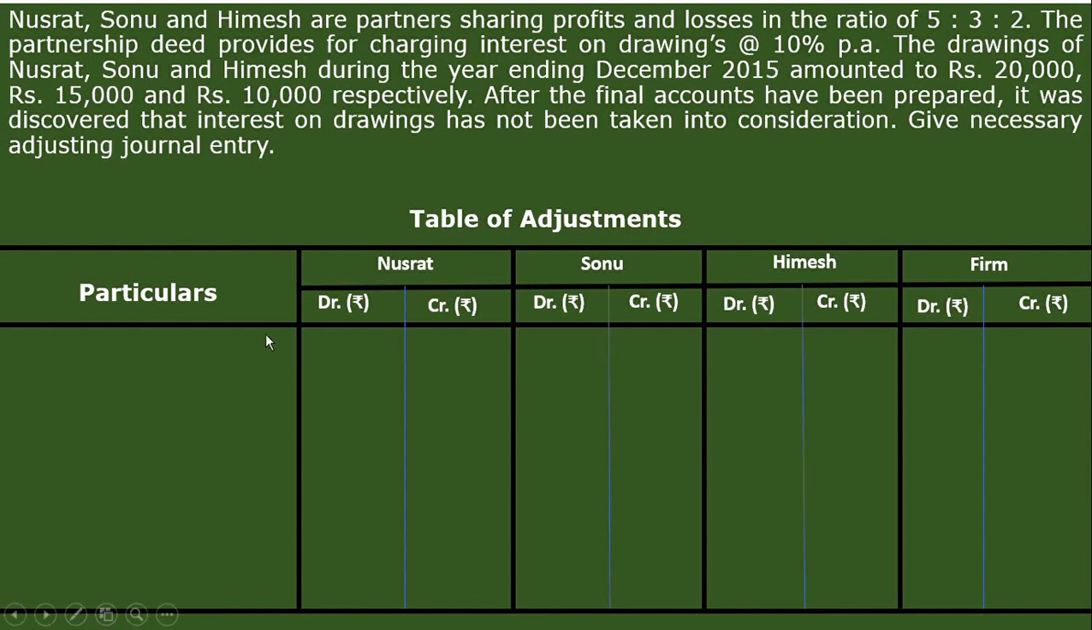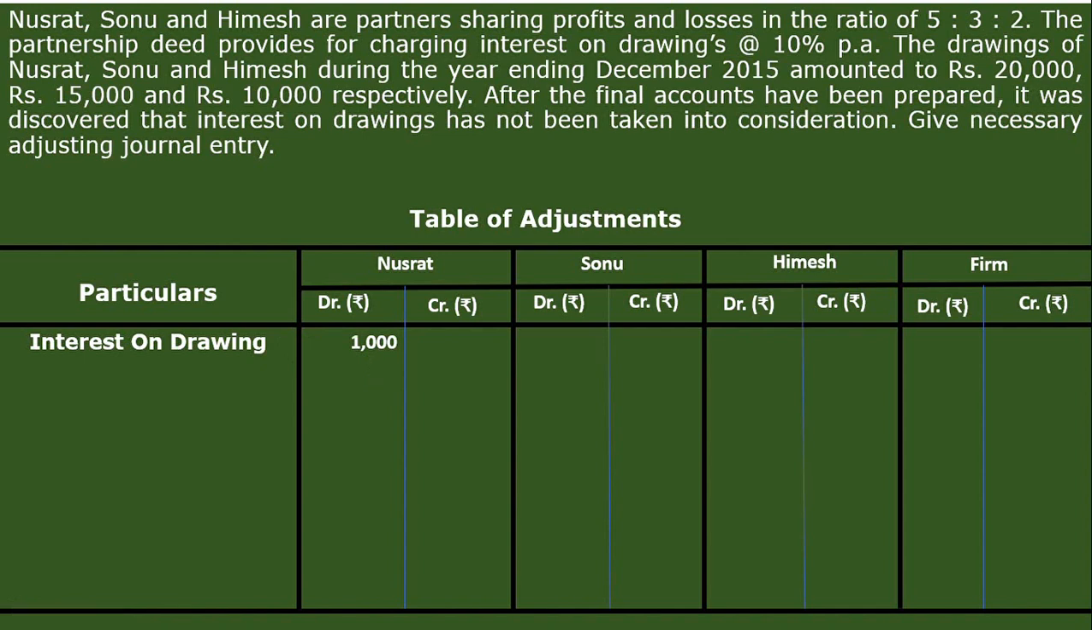So now let us see the interest on drawing. We have to calculate the interest on drawing. What is the percentage of interest on drawing? 10% per annum. And the amounts of drawing are 20,000, 15,000 and 10,000. As it is written only during the year, we have to calculate the interest for 6 months, because the specific date of withdrawal is not given. So interest on drawing, Nusrat, 1,000. You just recall the capital account of the partners.